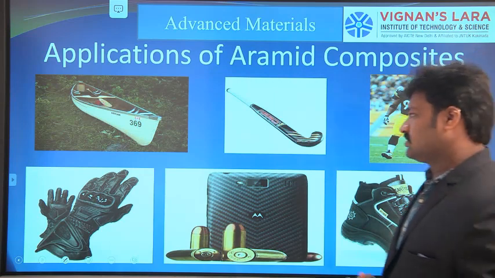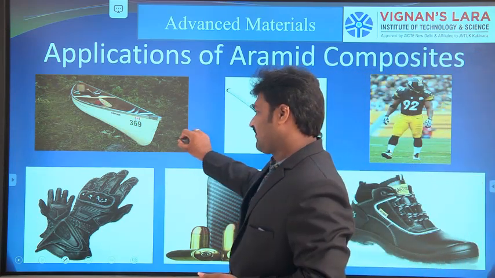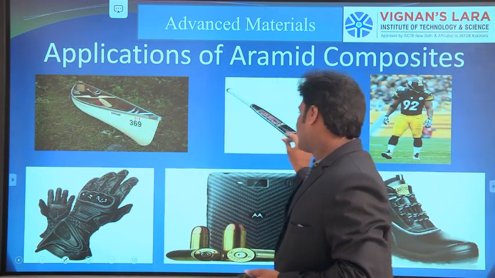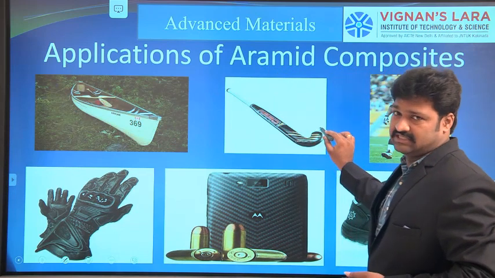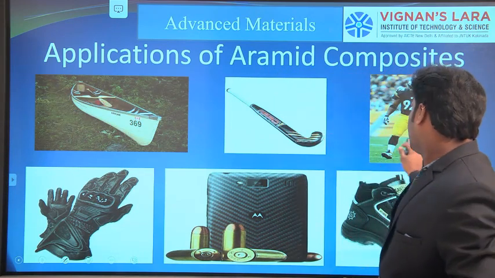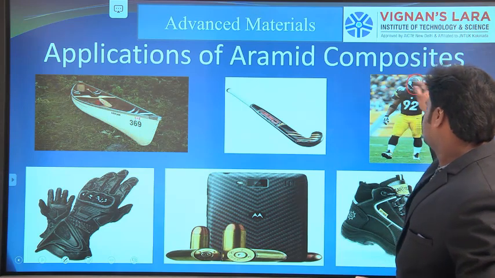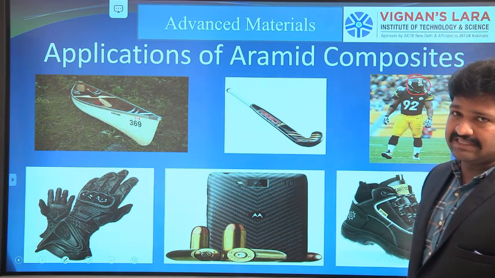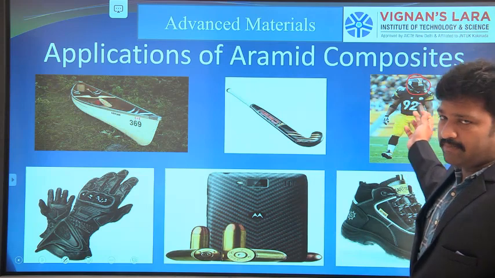So these are used for boats. These have high chemical resistance, high impact resistance and low density, so they can easily be handled by a sports person. And the helmet has high impact resistance. The helmets are made up of Kevlar fibers.